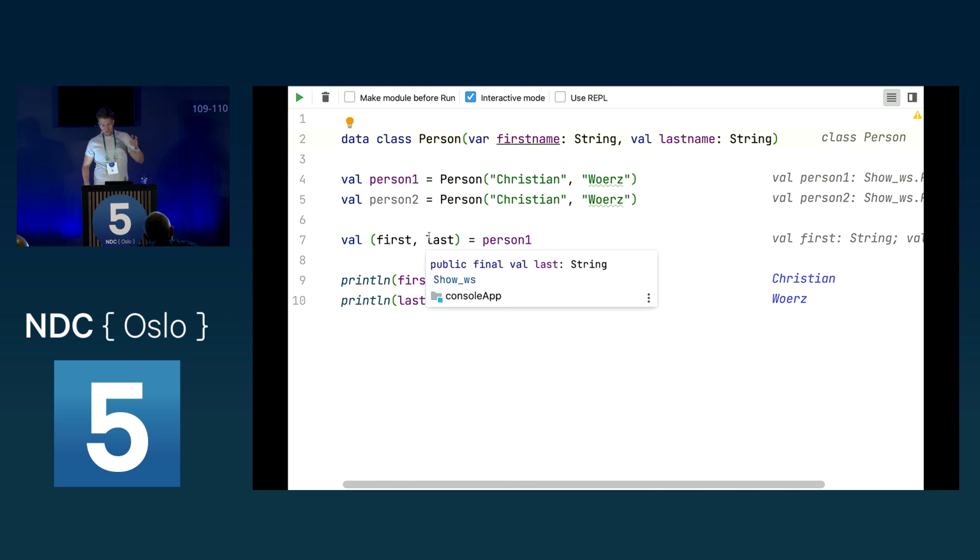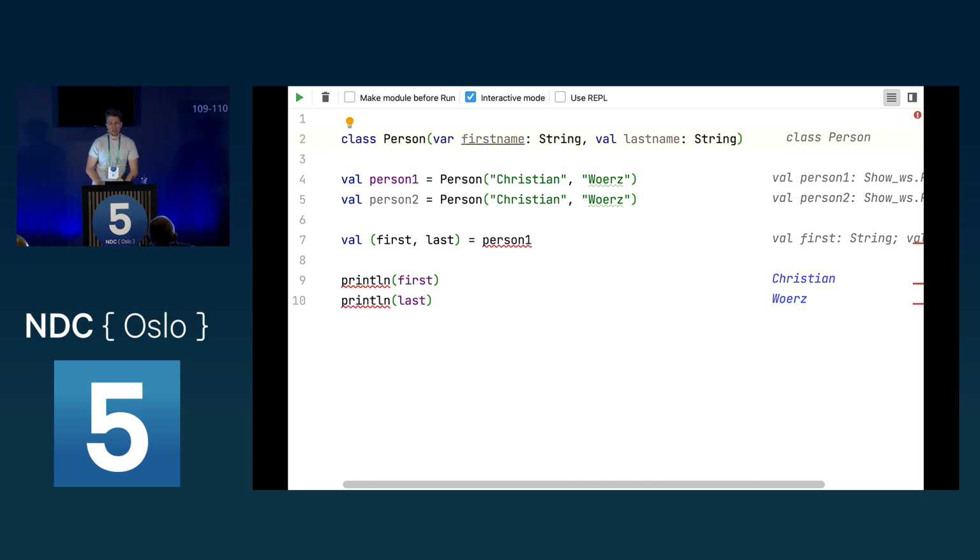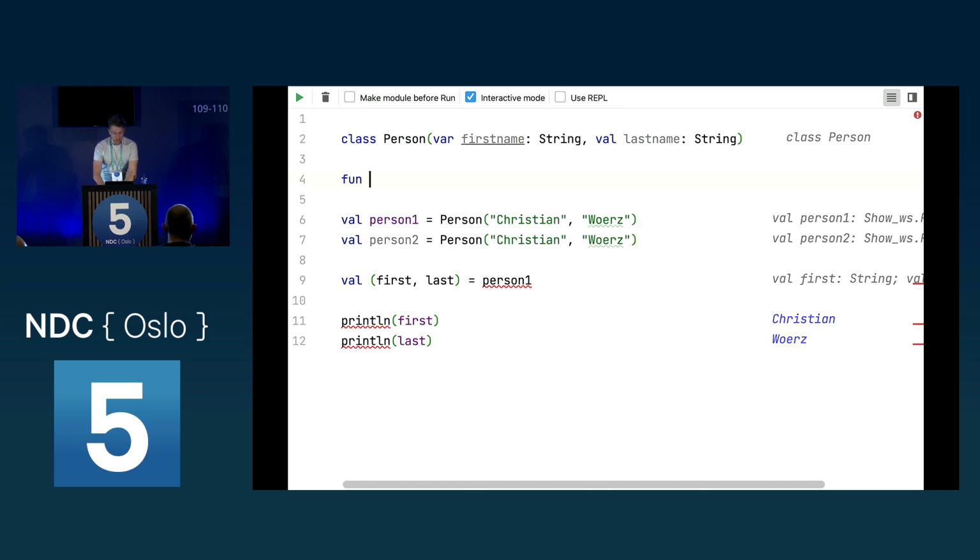Now, before we go to another topic, I'd like to also give you an introduction to these infix functions I've shown you prior with this until, how you can create one yourself and can create your own custom DSL. So for example, for the ones who have already used Gradle with the Kotlin DSL to create your configuration, they are also using these infix functions. So let's say you have a person here, and let's create just a function here. We could, of course, just now create this in our person, but I want to show you how you can do it with an infix and an extension function.